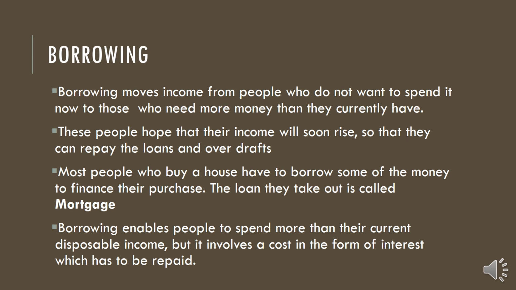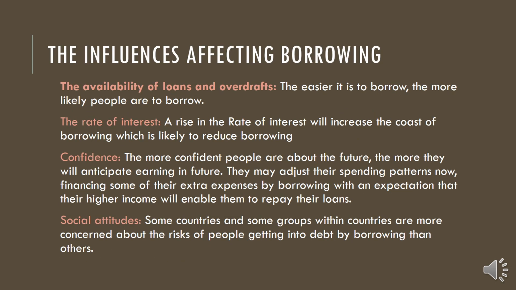Clear? Then in this slide, we are going to discuss the influences affecting borrowing. In short, what are the factors that affect borrowing? First one, the availability of loans and overdrafts. For example, whether loans and overdrafts are easily available.